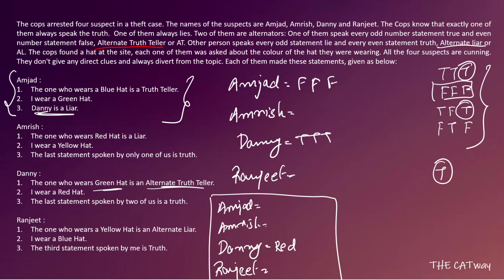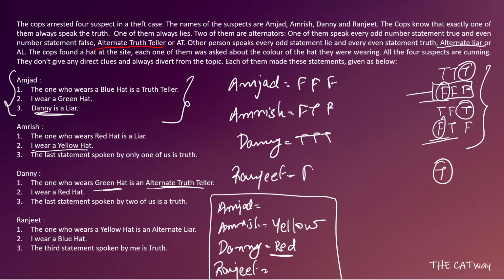He says that the one who wears the red hat is a liar, but we know that the one who wears the red hat is the truth teller. So his first statement is false. If his first statement is false, his second statement is true and the third statement is false, because starting with false, one case was a complete liar and one was alternate liar. Complete liar was already taken, so alternate liar he will be. So his second statement is true. That is, I wear a yellow hat, so we will give him the yellow hat because he's saying the truth.